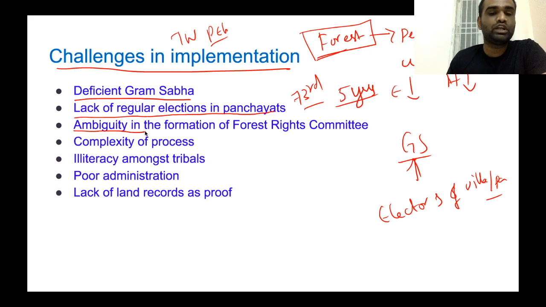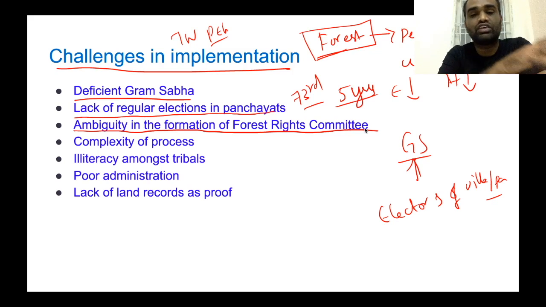Also, there's been a lot of ambiguity in the formation of the Forest Rights Committee. Now, this Forest Rights Act does not define what eligibility is required for members who can sit in the Forest Rights Committee. Since there is a lot of ambiguity in that particular selection process, the president of that particular Gram Sabha will appoint persons who are favorable to him, who are favorable to a particular section of the community. So this ambiguity in formation of the Forest Rights Committee itself is a very huge problem.